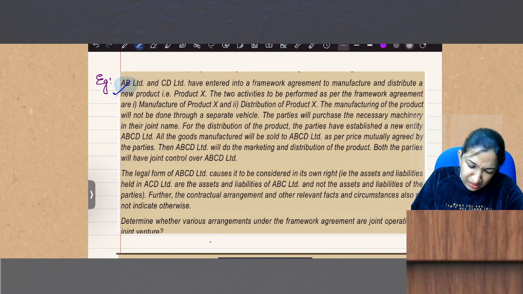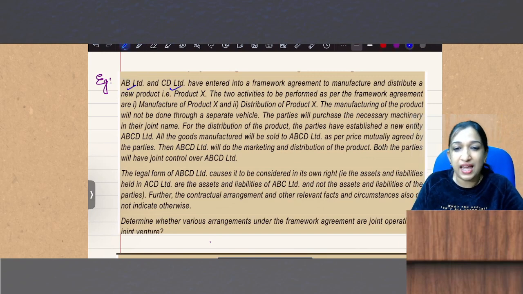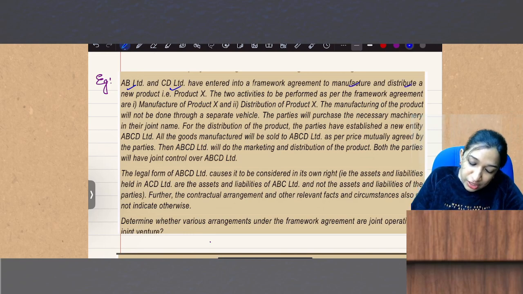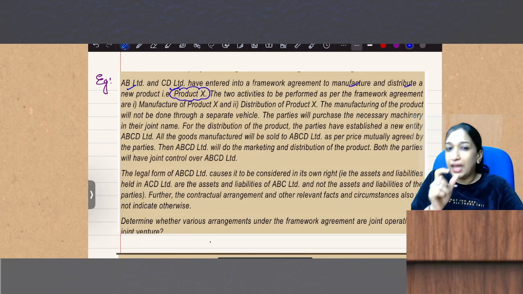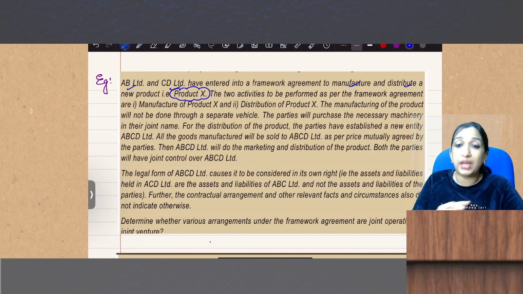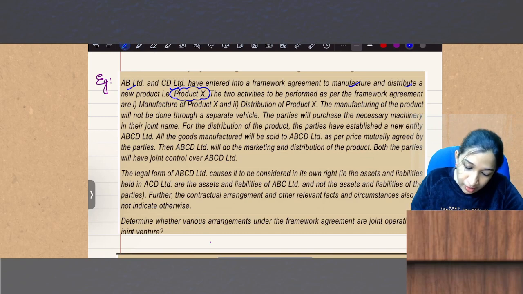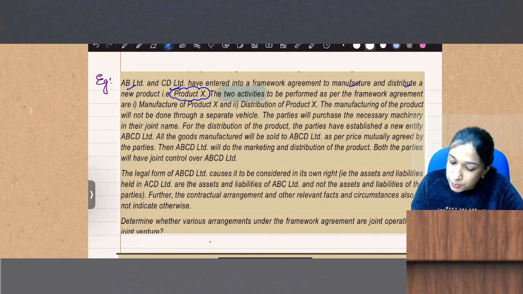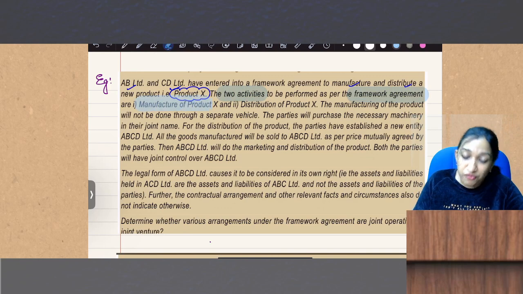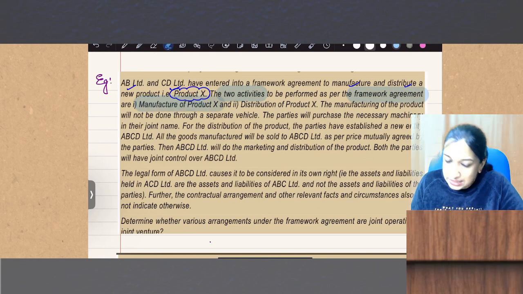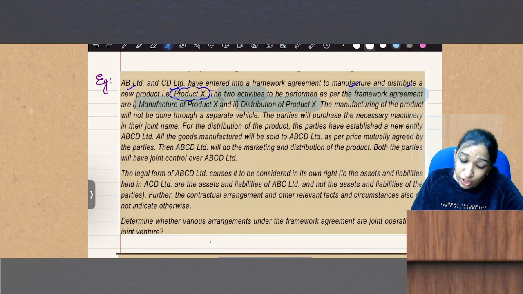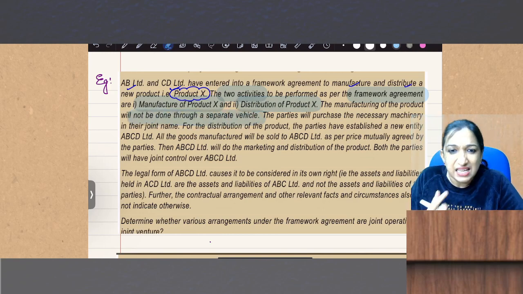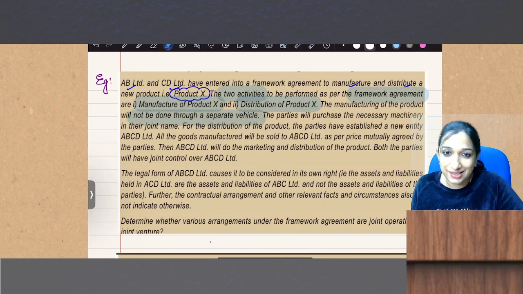Let's take this example. AB Limited and CD Limited have entered into a framework agreement to manufacture and distribute a new product X. The two activities to be performed as per the framework agreement are manufacture of product X and distribution of product X. The manufacturing of the product will not be done through a separate vehicle, a separate legal entity.